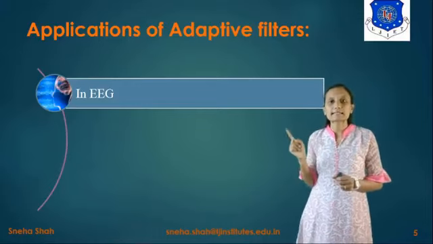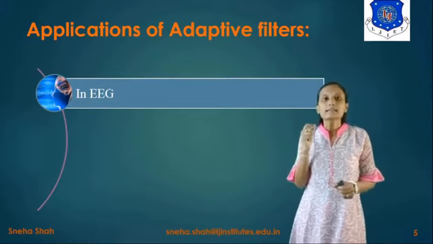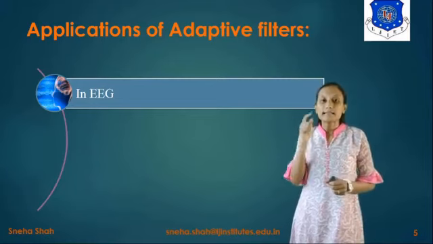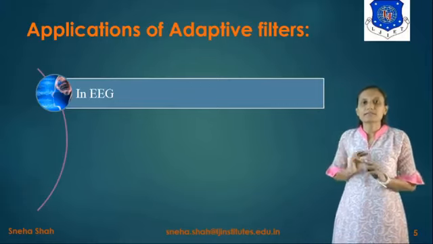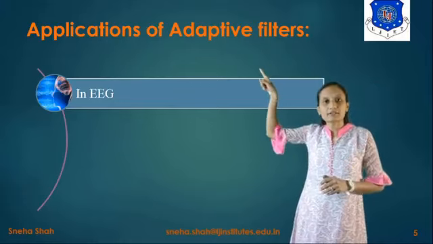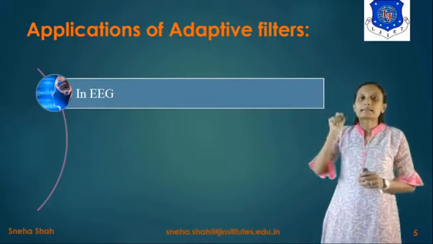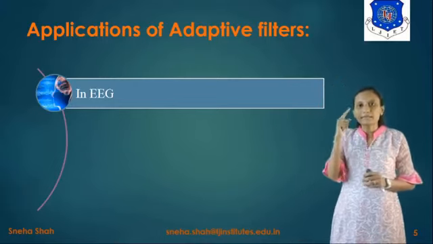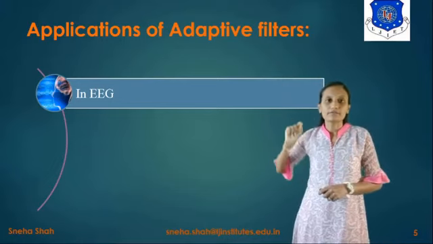The first one is the visceral signal, meaning the brain signal, and the second one is the noise signal, which is considered as the blinking of the eyes. So these two signals will be differentiated by using this adaptive filter, so we can easily remove the noise signal, meaning the signal because of the blinking of the eyes.